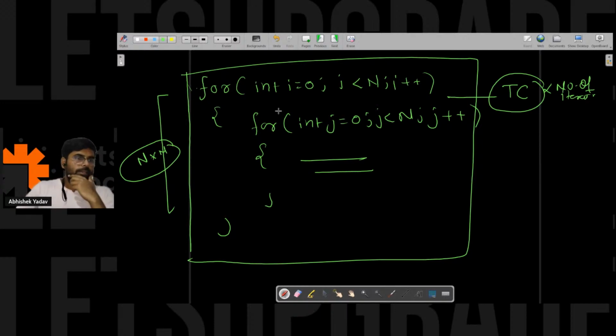Anyone from the audience? N square. Should I explain why it is n square? Okay, everyone is clear then. It is n square.